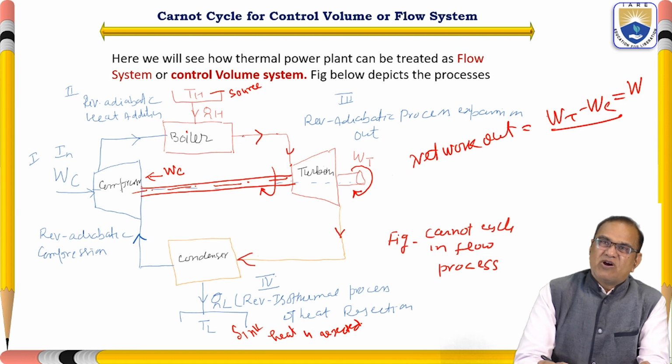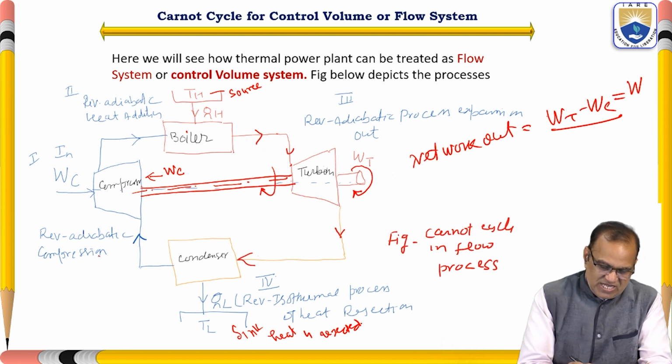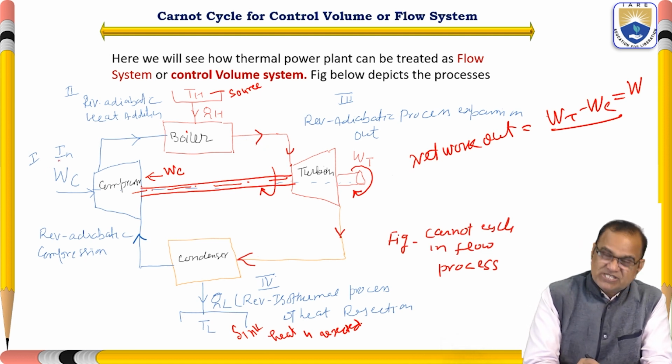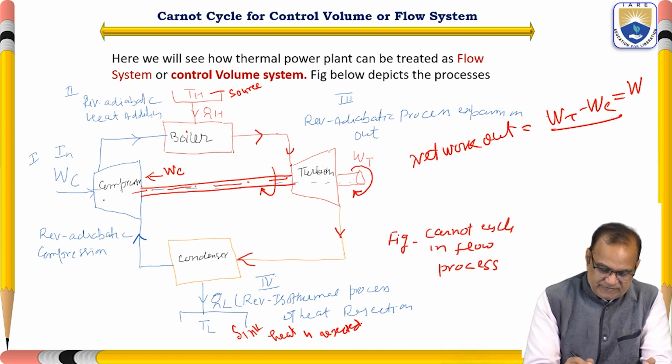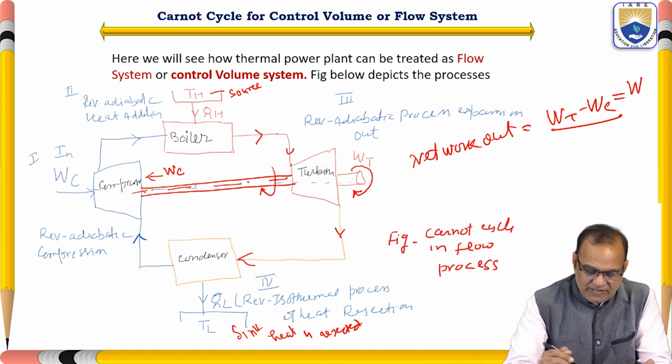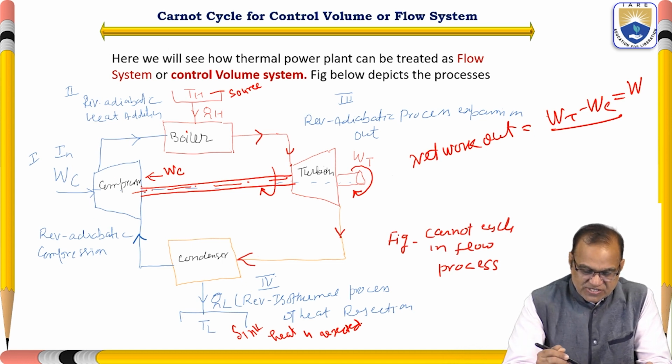Now I will discuss the processes. If you see here, the first process which we have seen is adiabatic compression. So reversible adiabatic compression is happening in the compressor, 1 to 2.